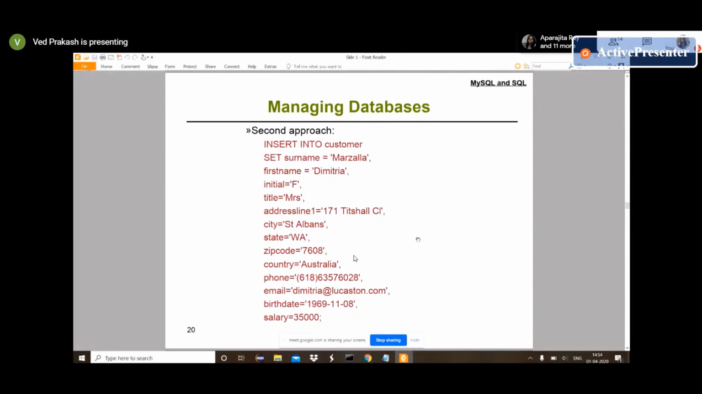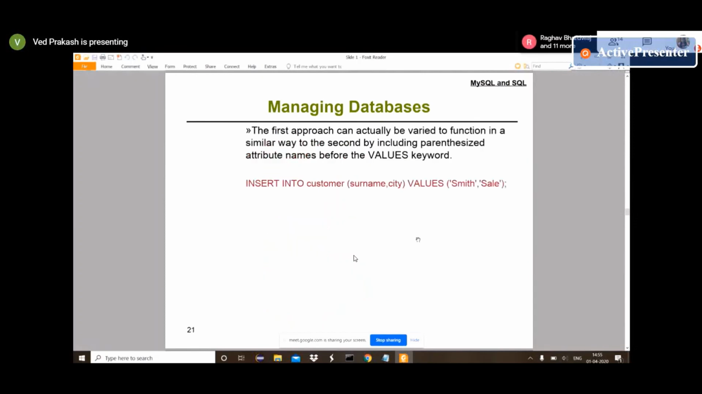And if we have to provide column name also and value also, then we have one more approach: insert into customer, where customer is the table name. Then we have set also. In set, this one is a keyword from SQL. After that, surname means we provide the column name, and after that we provide values. One more approach is we can provide insert into table name, and in brackets we can provide all column names. Then we can provide values, and inside brackets we can provide all the values.